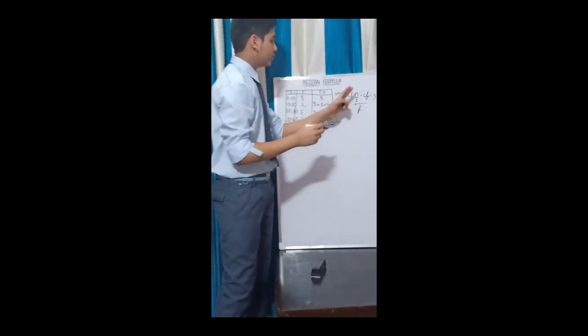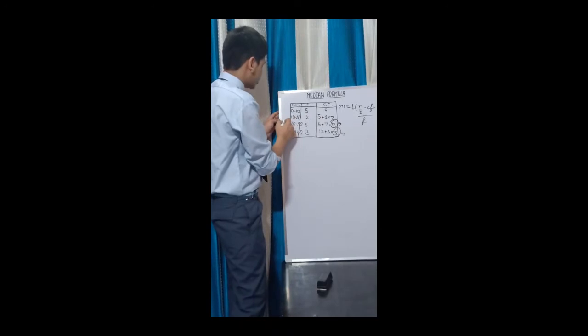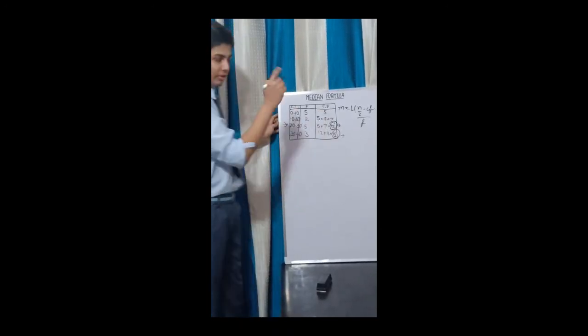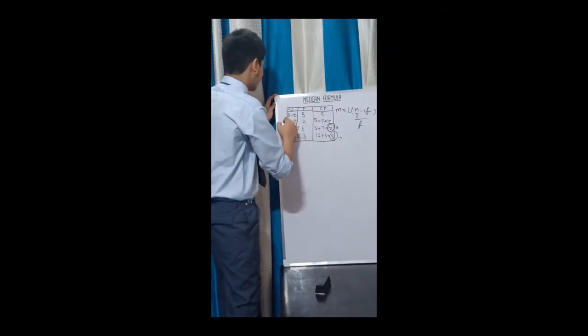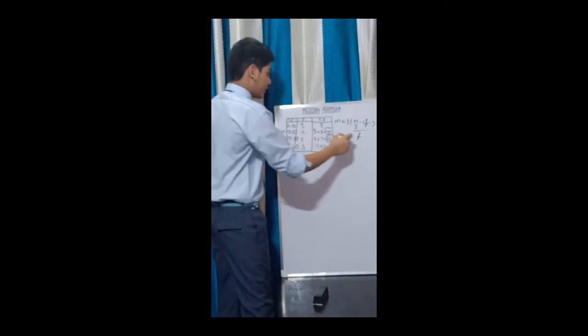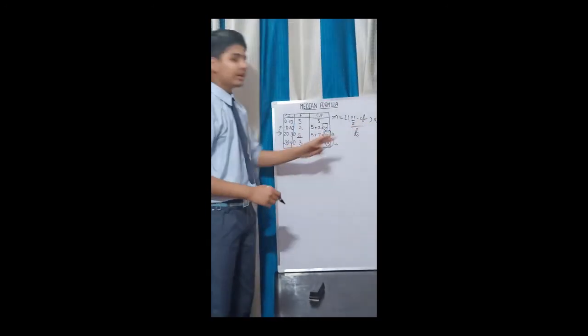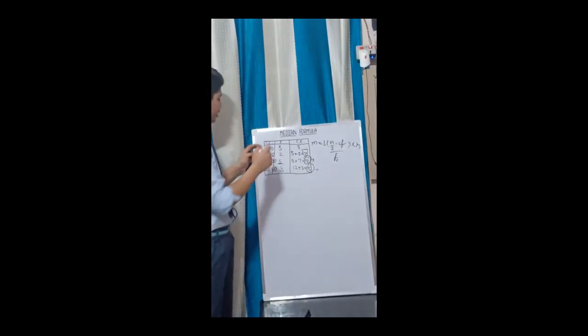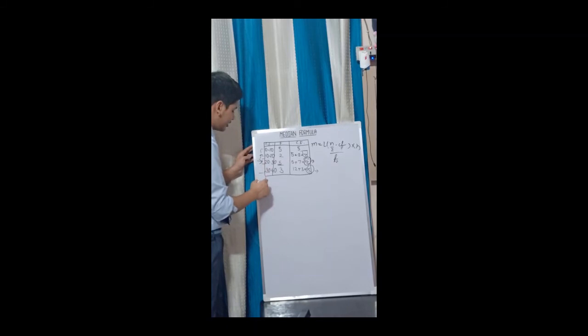So now we know L. CF is the cumulative frequency of the preceding class of the median class. As we know, this was the median class, as 12 was the cumulative frequency that we needed. So the cumulative frequency of the previous class is this. F is the frequency of the median class, that is this. And H is the size of the interval, that is 10 everywhere.